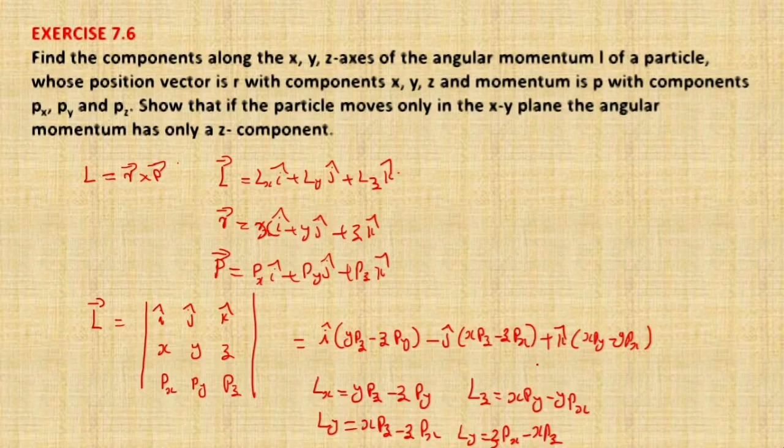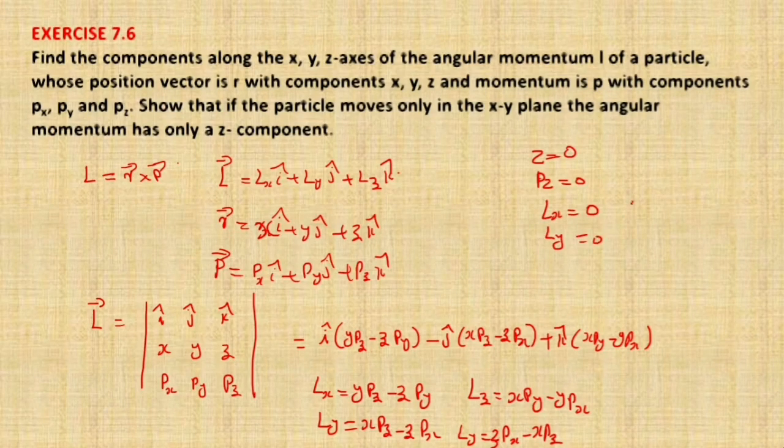Show that if the particle moves only in the xy plane, the angular momentum has only a z component. That means if the particle is constrained to move only in the xy plane, then z = 0, and pz is also equal to 0. So from this equation, Lx = 0, because y into pz is 0 and z is 0. In the same way for Ly, z = 0 and pz = 0, so Lx and Ly become 0.